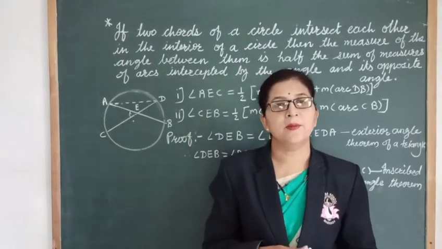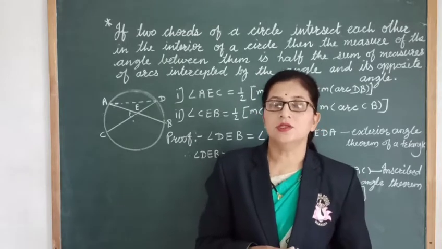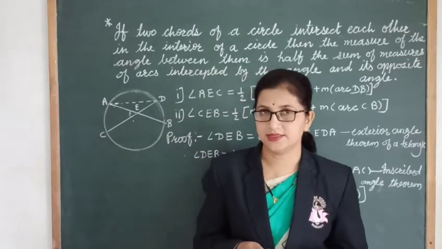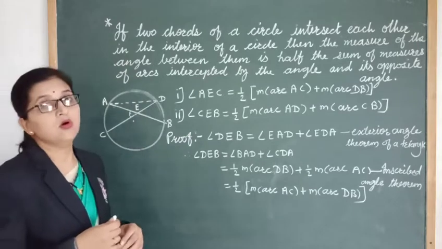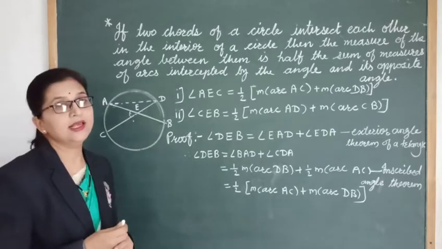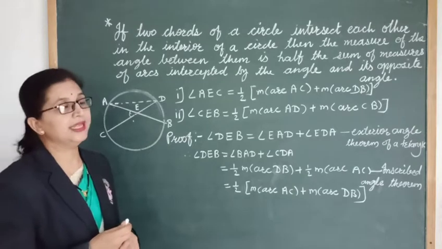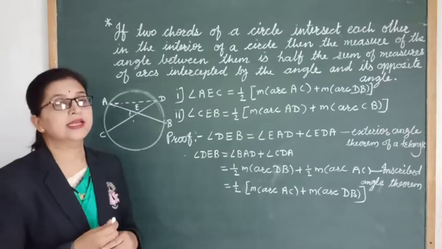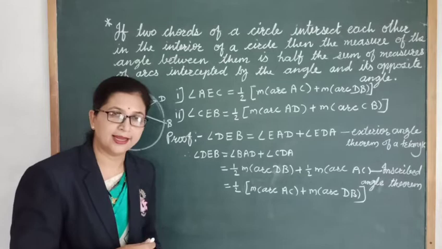Now, let's learn the property of intersecting chords and the angle formed between them. If the chords intersect inside the circle, then what is the result? We have the first property: if two chords of a circle intersect each other in the interior of a circle, then the measure of the angle between them is half the sum of the measures of the arcs intercepted by the angle and its opposite angle.